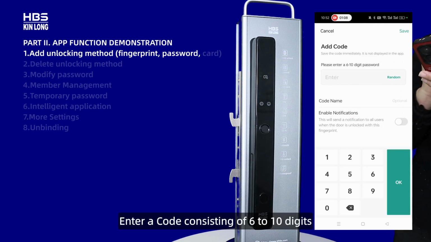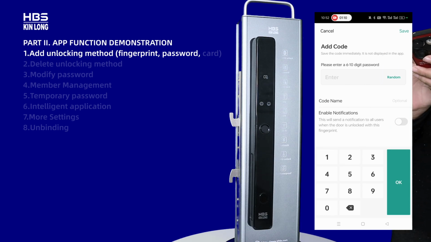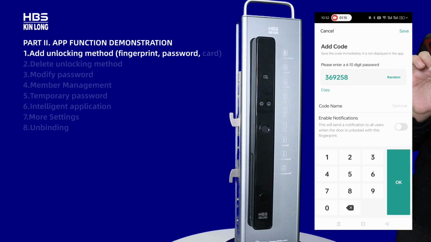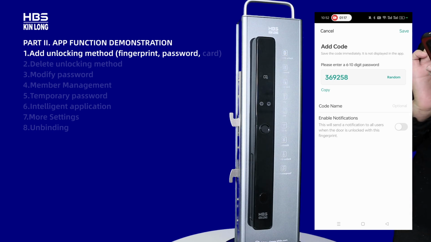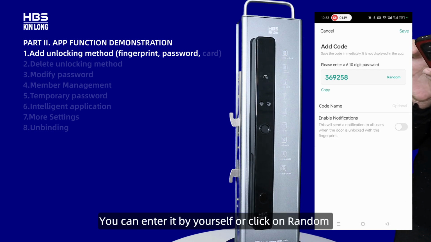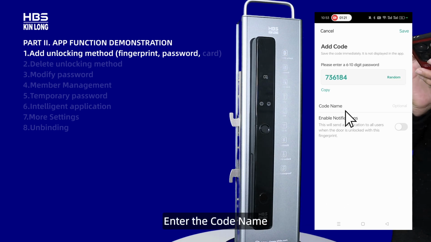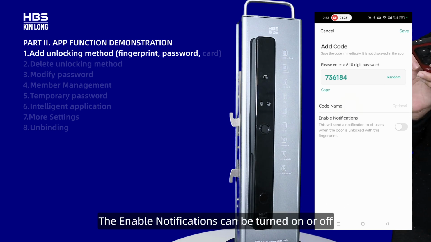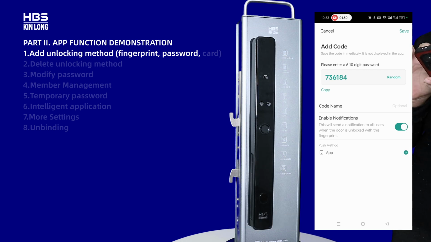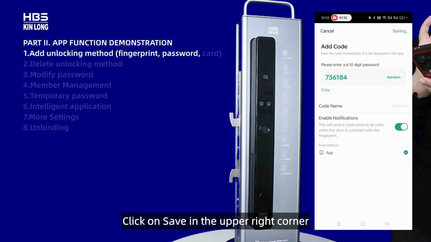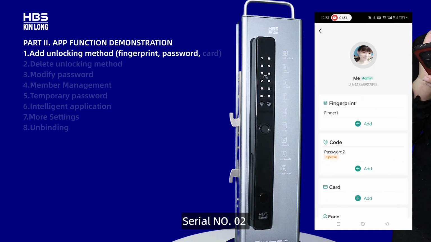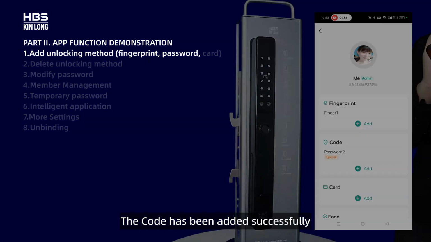Enter a code consisting of 6 to 10 digits. You can enter it by yourself or click on random. Enter the code name. The Enable notifications can be turned on or off according to requirements. Click on Save in the upper right corner. The code has been added successfully.